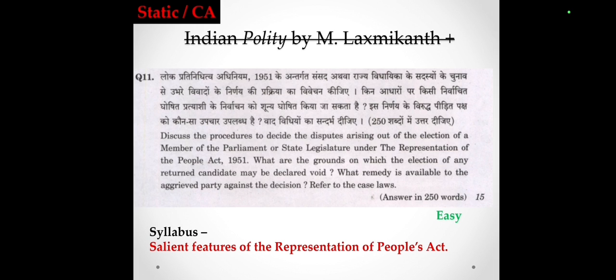But as we see elections very frequently, the RPA is in the news very much. So we can cover it as a static portion as well as a current affairs portion.